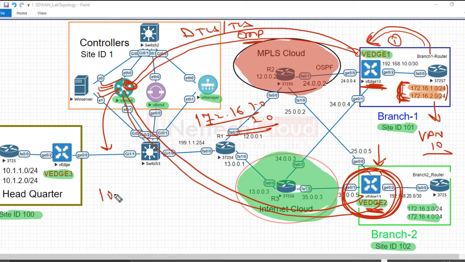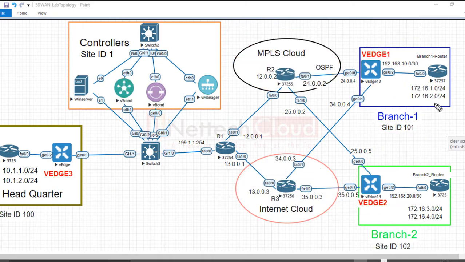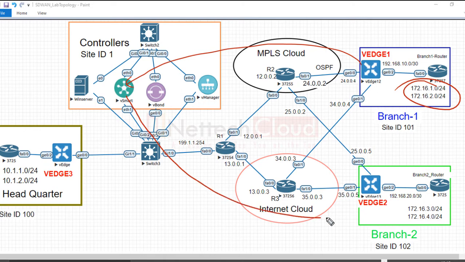I think the system IP of this vSmart is 10.1.1.102, without any manipulation or change in the path. So OMP routes are advertised to vSmart, and then vSmart advertises them again to another vEdge device. So it's OMP routes.